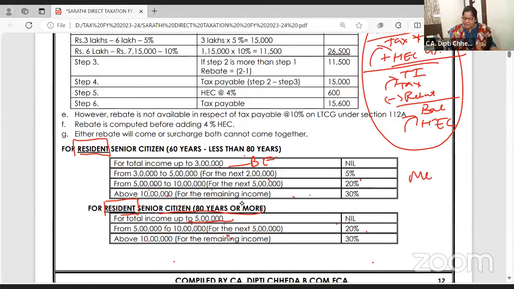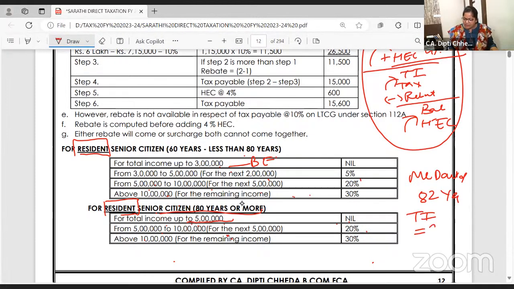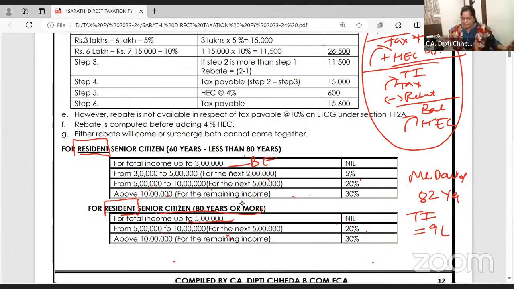Okay. So Mr. David, 82 years, is coming to India and earning an income of 9 lakh. I will give many examples. It's my habit of teaching the class and making it very easy with examples. Somewhere you feel a bit bouncer, then ask for an example and write it. Thank you so much for keeping the chat box active. I'm not taking your names because some students don't like to have their names taken. They want to keep it private, I don't know what the reason is, but I respect what you don't like. I'm not taking names, but individually I want to thank all of you who are taking part in the live chat.